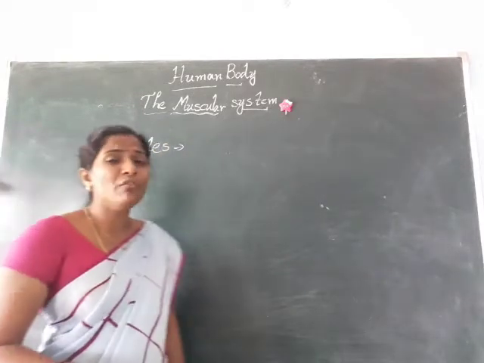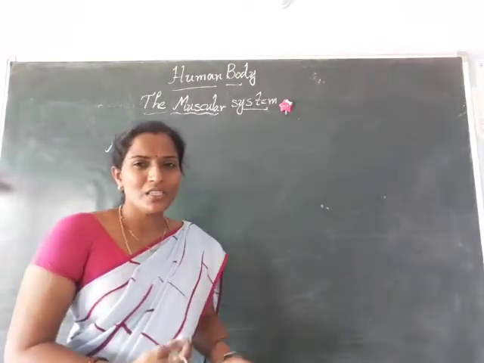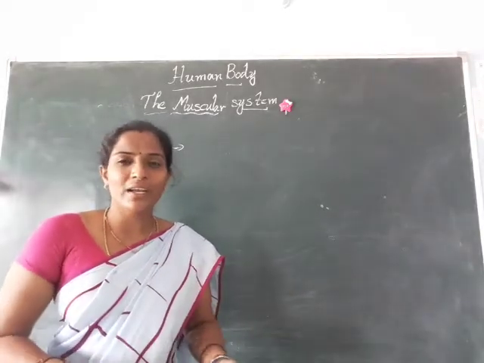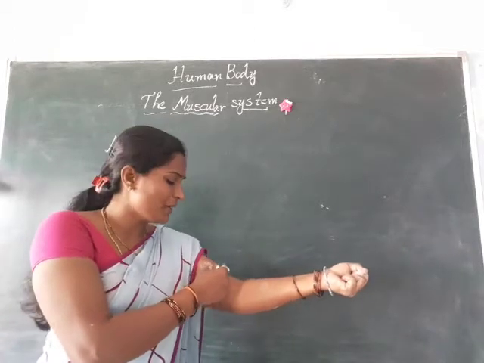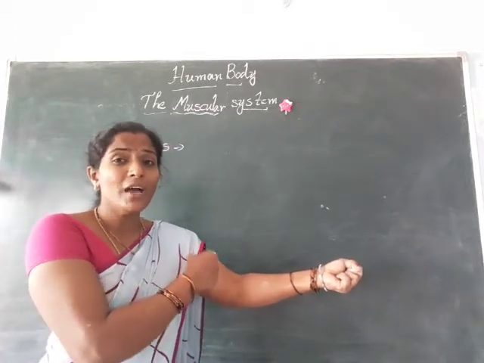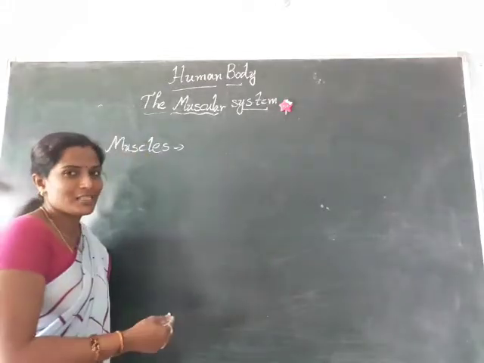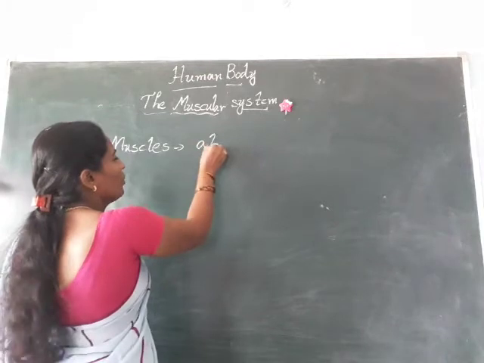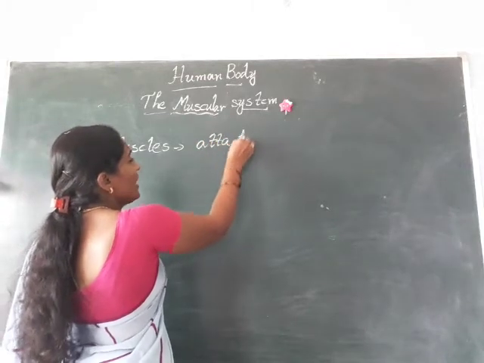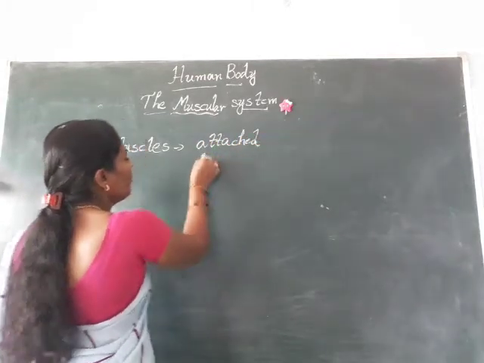And do you know, children, where we can find them? I want to show where they are located. If you look like this, we can observe a little swelling in our body. That part we call muscles, and these muscles are attached to the bones.